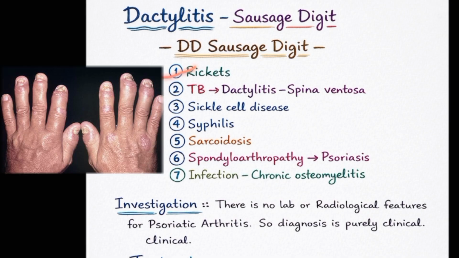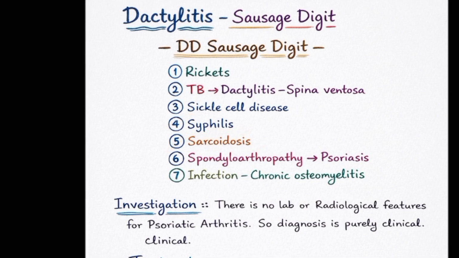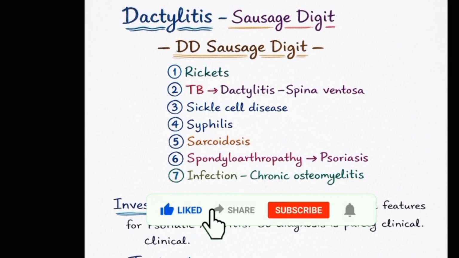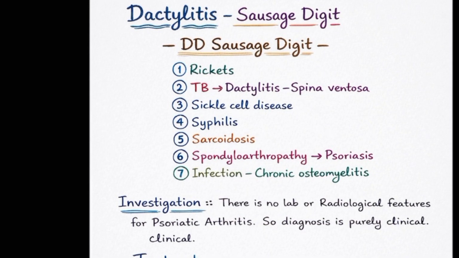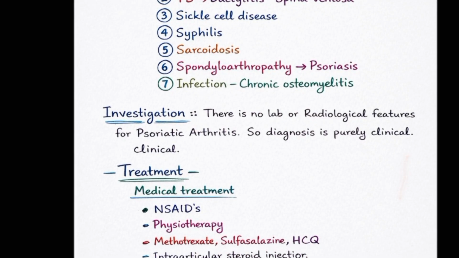So, sausage-shaped digit. Number 1, rickets. Number 2, tuberculous dactylitis, that's called spina ventosa. Number 3, sickle cell anemia. Number 4, outdated condition, syphilis. Number 5, sarcoidosis. Number 6, spondyloarthropathy. Here comes your psoriasis. And last but not the least, chronic osteomyelitis infection. So, 7 causes are there for sausage-shaped digit. This itself has been asked several times with various choices in NEET. I had collected from all the books and there are only 7 differential diagnoses for sausage-shaped digit. We should memorize this.